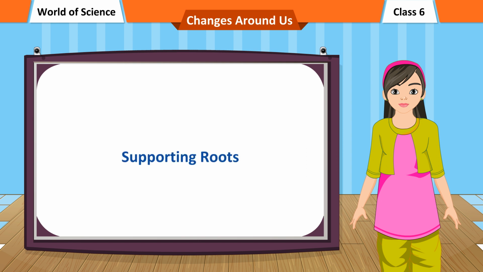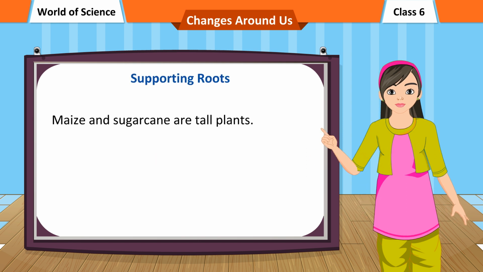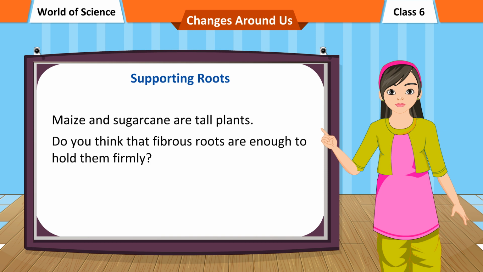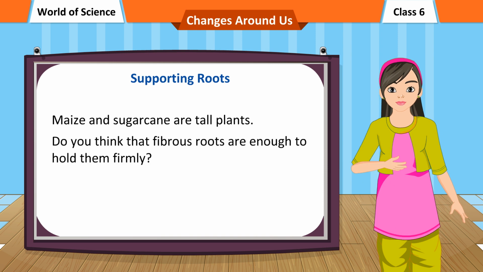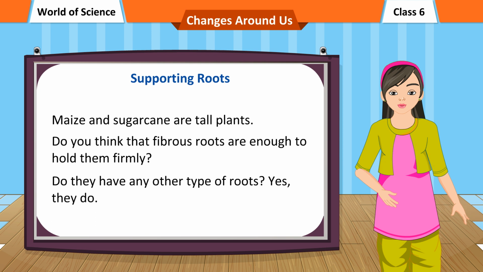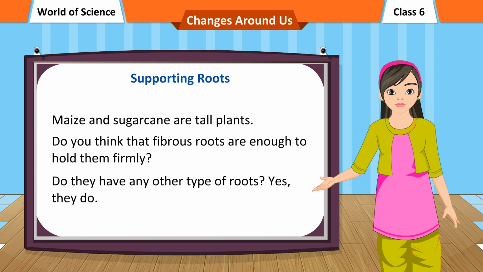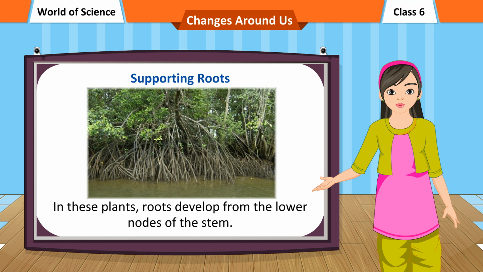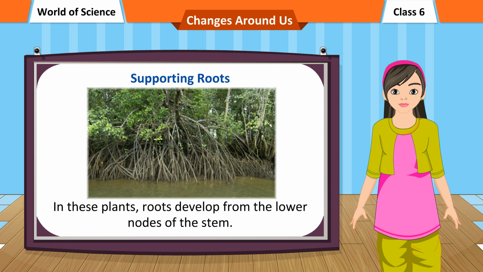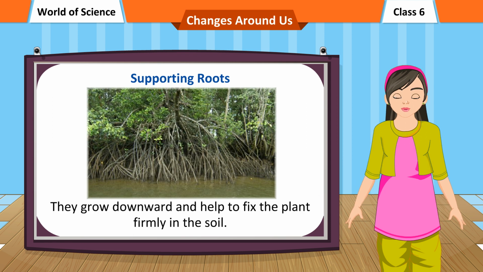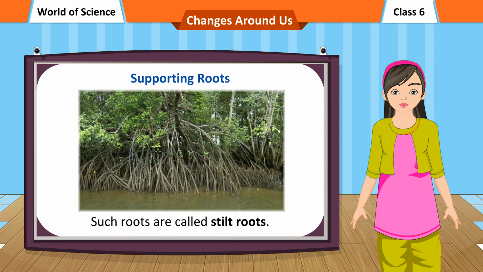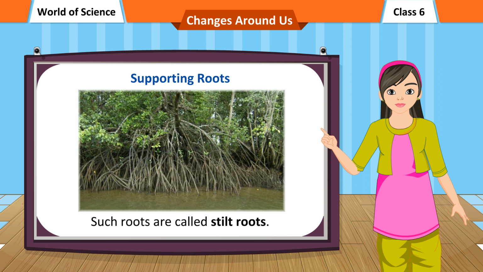Supporting roots. Maize and sugarcane are tall plants. Do you think that fibrous roots are enough to hold them firmly? Do they have any other type of roots? Yes, they do. In these plants, roots develop from the lower nodes of the stem. They grow downward and help to fix the plant firmly in the soil. Such roots are called stilt roots.